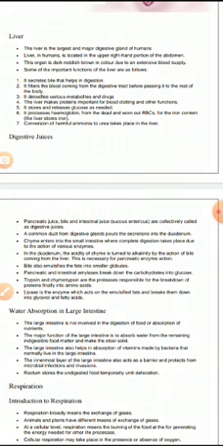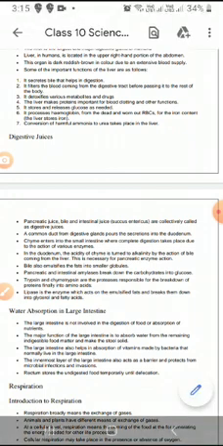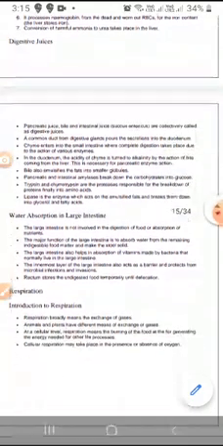Bile converts fat into small globules, it emulsifies the fat. Trypsin and chymotrypsin are the proteases responsible for the breakdown of proteins, and lipase is the enzyme which acts on the emulsified fat and breaks it down into glycerol and fatty acids. They convert them into smaller substances.